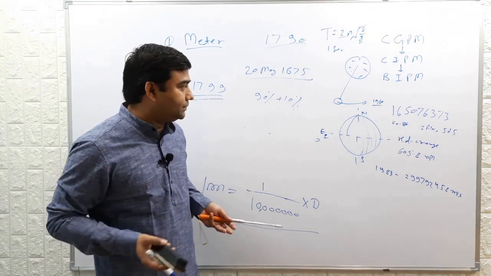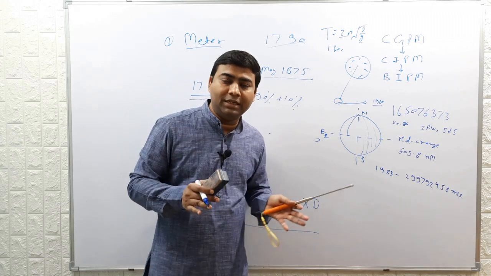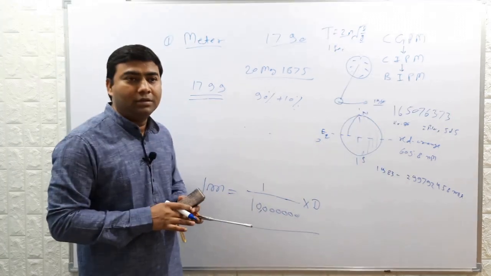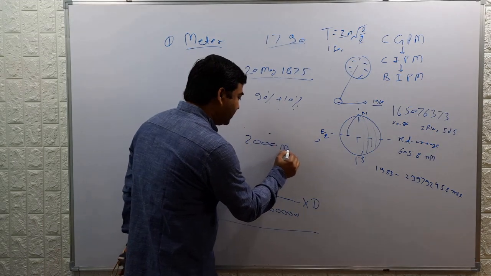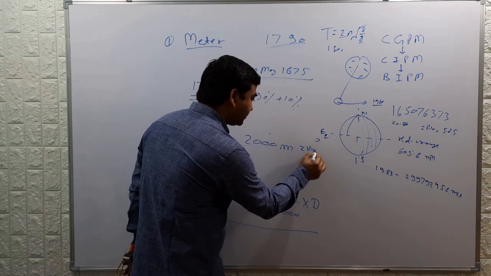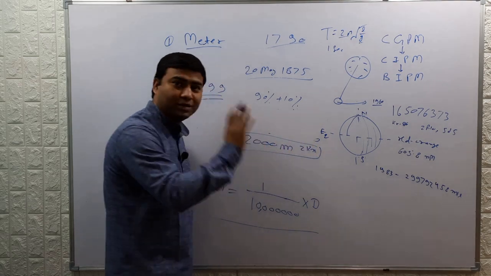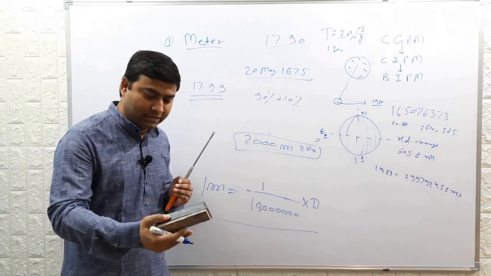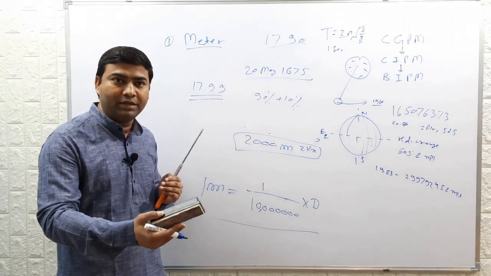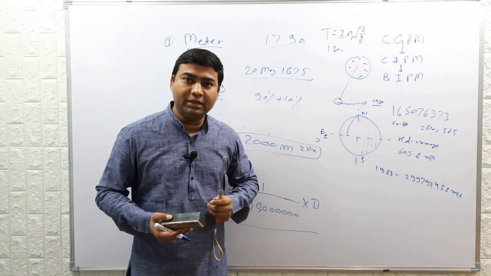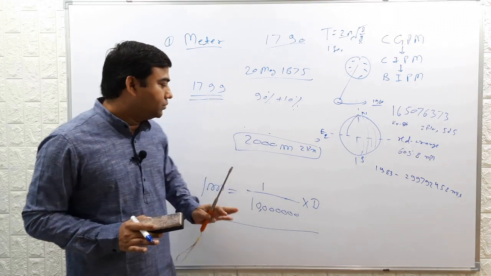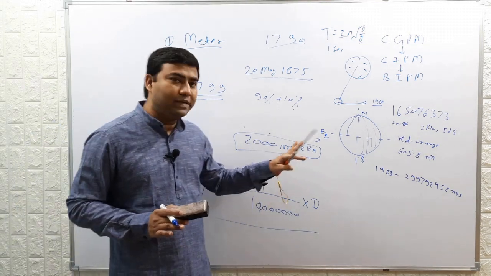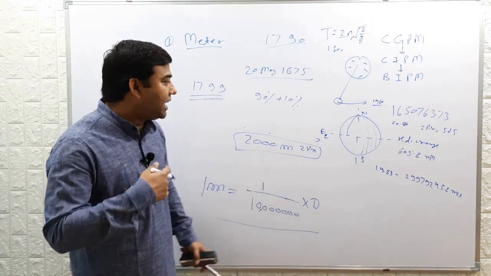When it was measured with the latest technologies, an error of only 2000 meters, that is 2 kilometers, was observed. But the length of the standard which was kept under BIPM custody stayed the same. It was not changed. So the definition of meter remained the same.